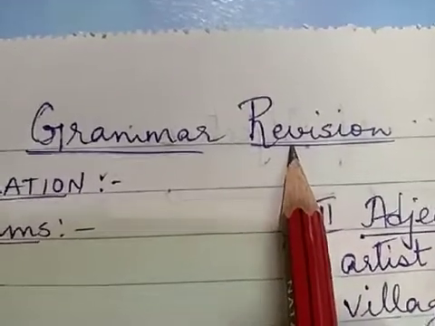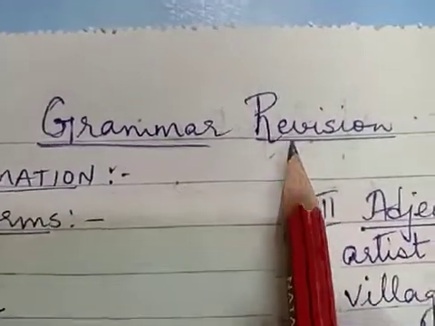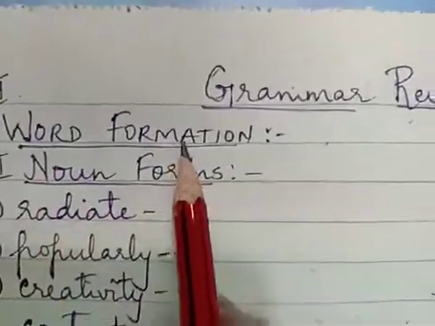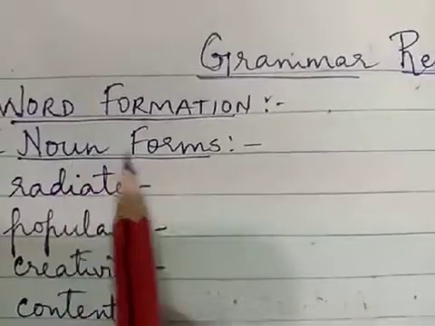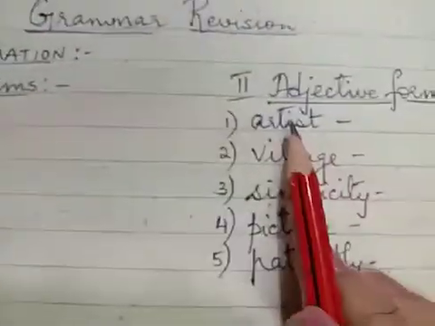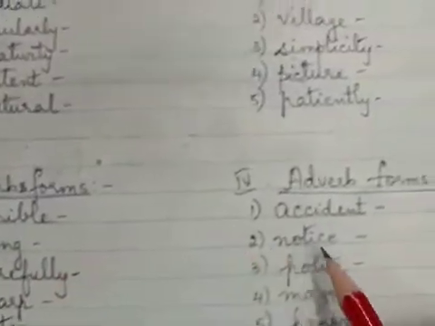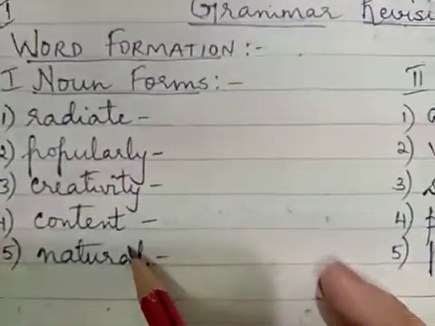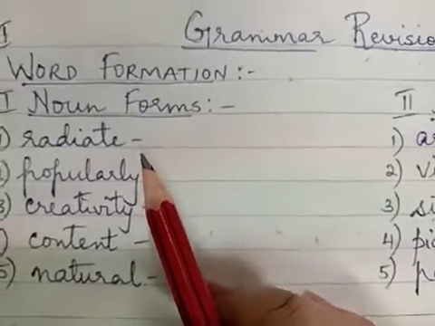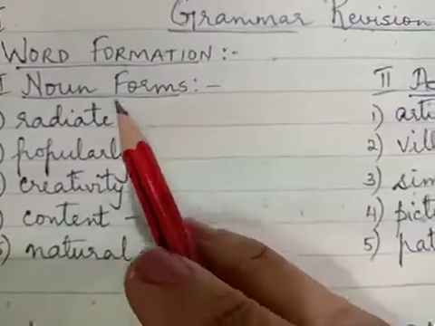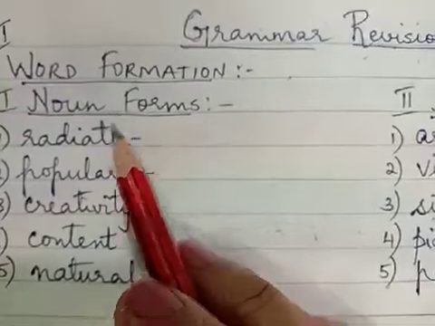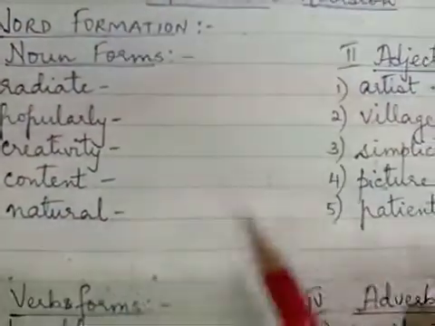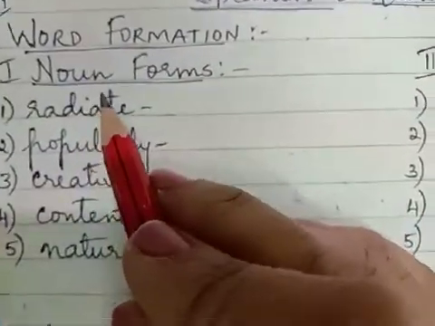Let us touch on a few simple topics which come in your question paper. For example, you have word formation, wherein you have to form noun forms of the given words, adjective forms, verb forms, and adverb forms. These come either as a separate question or as a part of your comprehension. Within your comprehension, you have questions on word formation wherein the word is given and you will have to form a noun out of it or an adjective, verb, or an adverb. So let us go through these words which are here now.